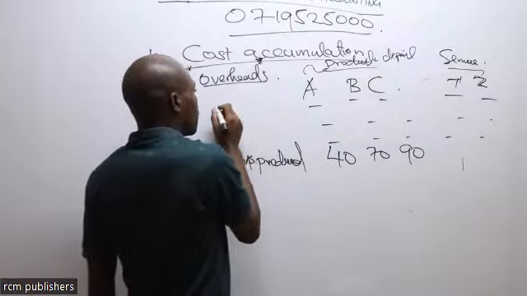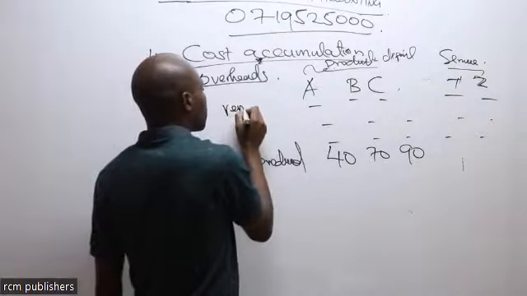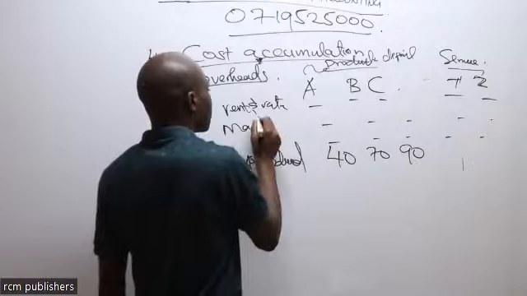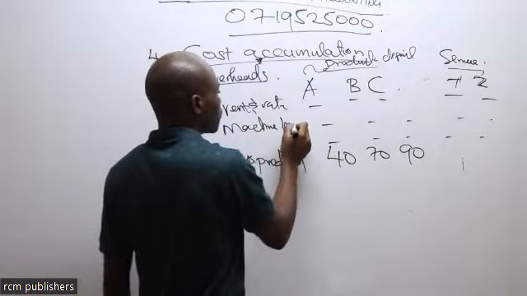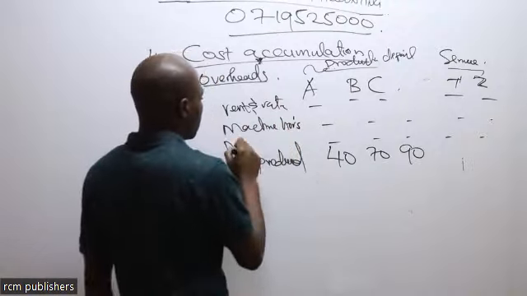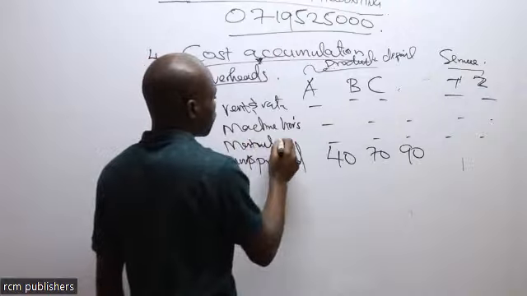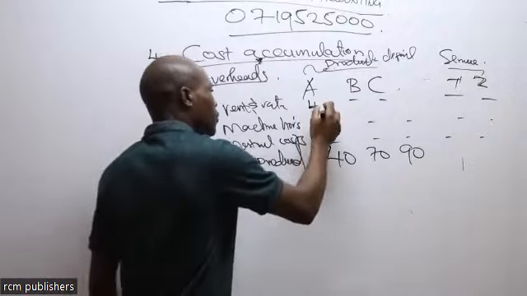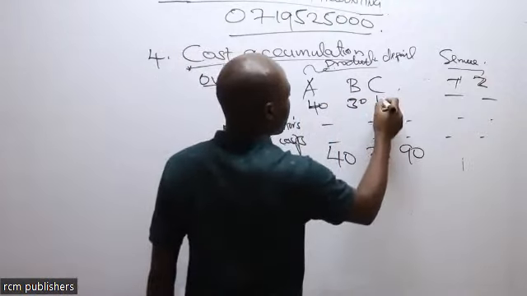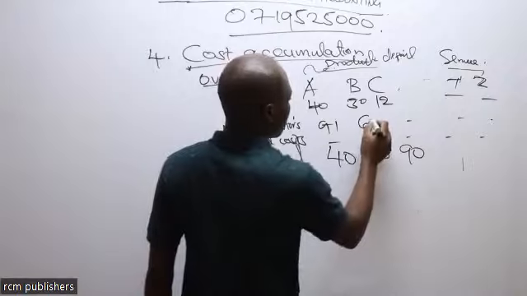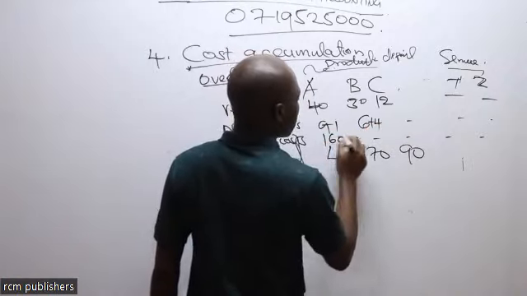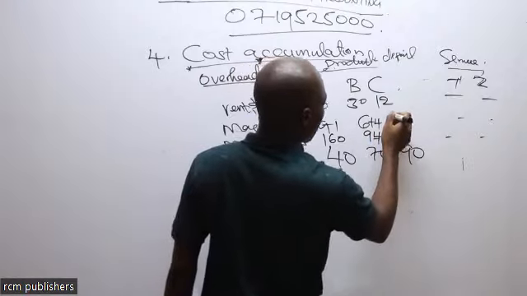Remember, there are those costs that are already incurred here directly. We have what we call rent and rates. We have machine hours. Then we have material handling costs. These are overheads. So we've indicated the amounts.